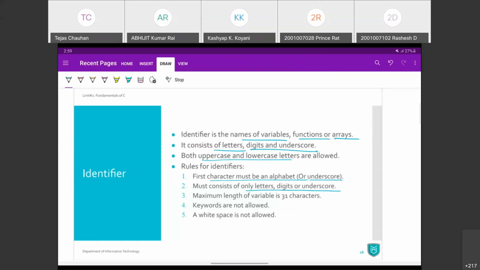Now C language does have a support of maximum length of identifier is to be 31 characters. इससे ज़्यादा लंबा नाम अगर आप रखते हो, तो C उसको आइडेंटिफाई नहीं कर पाएगा. Another one, we cannot use keyword as an identifier because they have their own predefined meaning. int का स्पेशल मीनिंग है, तो int को मैं अपने आइडेंटिफायर के नाम से नहीं रख पाऊंगा. And no white space is allowed in between.